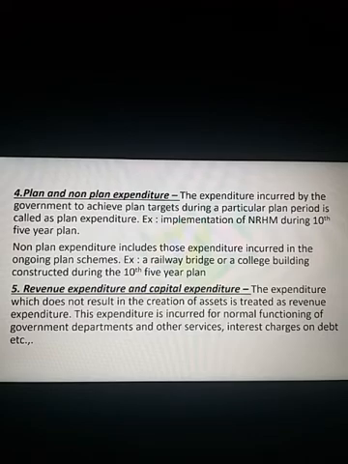You know that the government borrows money, you call it public debt. When the government borrows money from others, of course, it has to pay interest. So, interest paid by the government is a public expenditure, but it's not creating any asset.